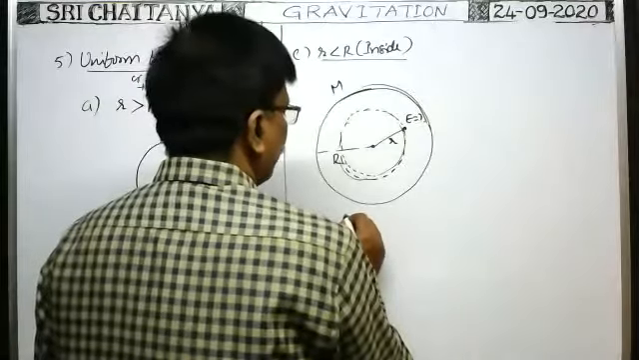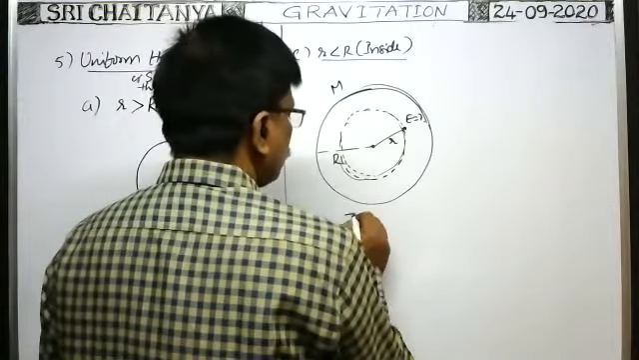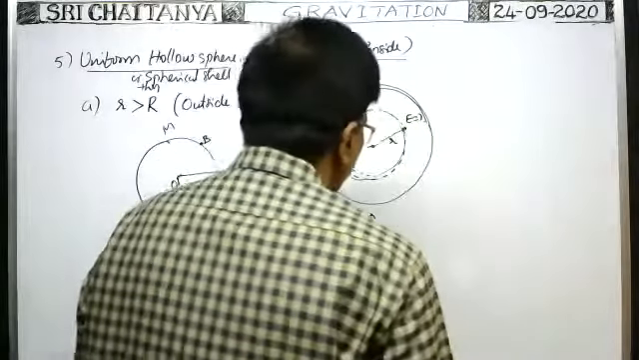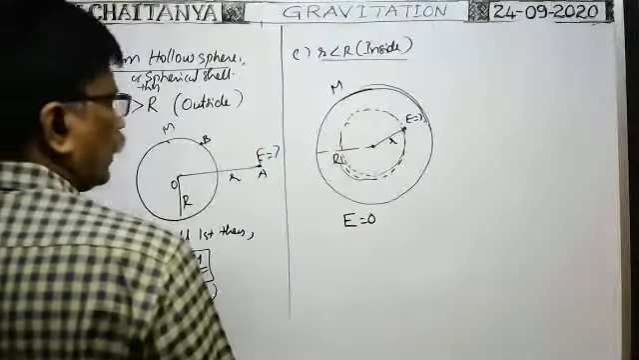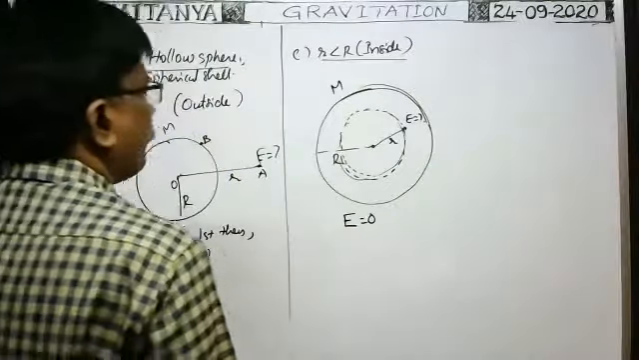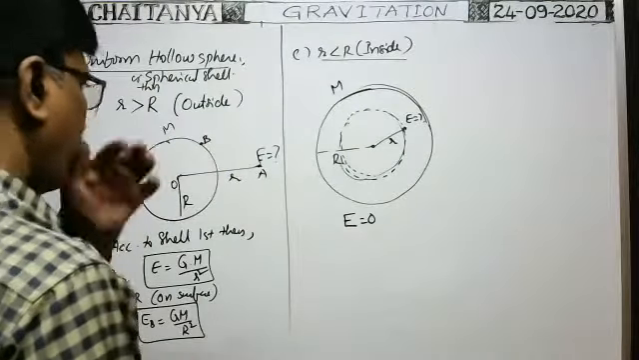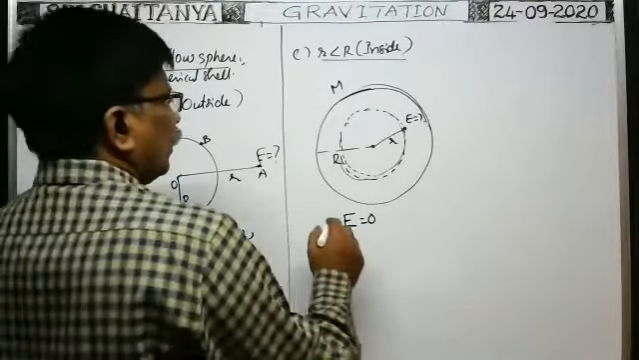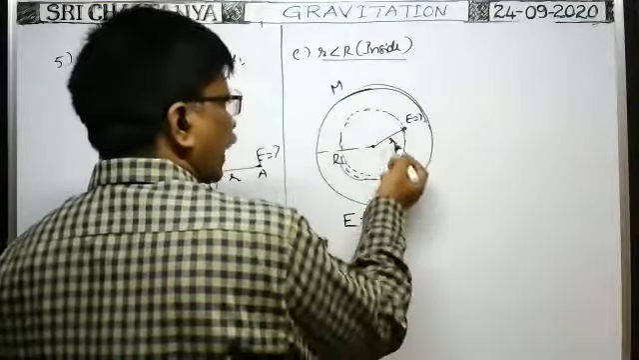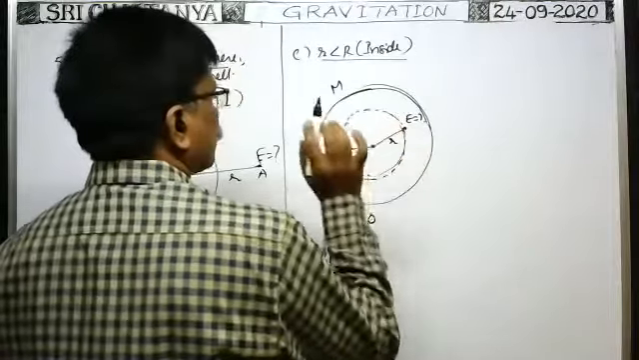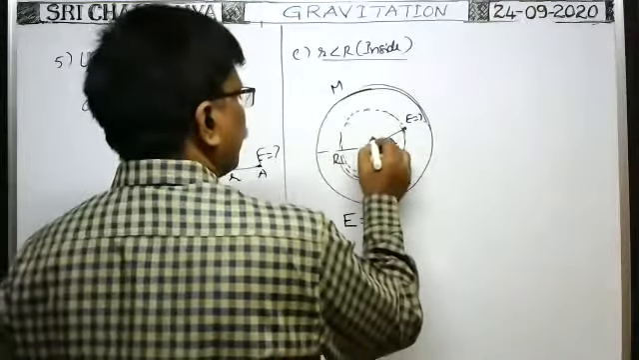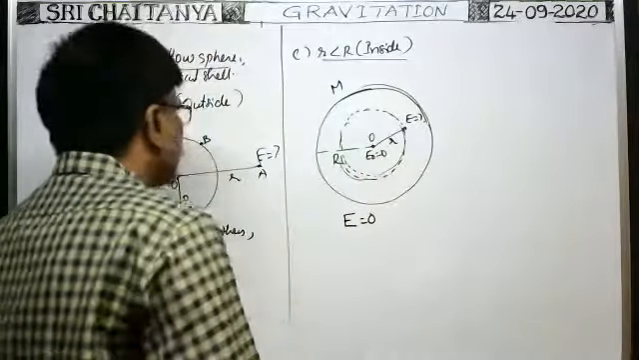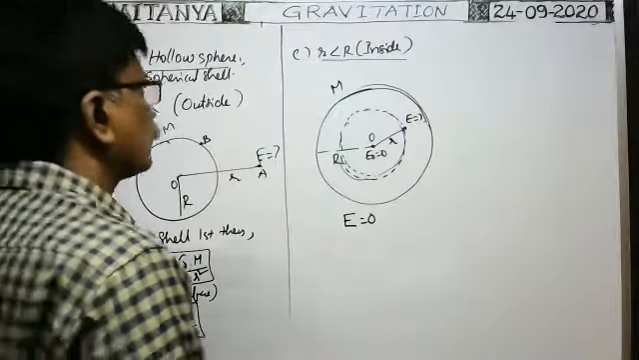When no mass is there, the intensity of gravitational field at this point becomes 0. That's why E is equal to 0 at this point. Of course, not only at this point, even at the center also, the intensity of gravitational field is equal to 0. Okay, this is the spherical shell.